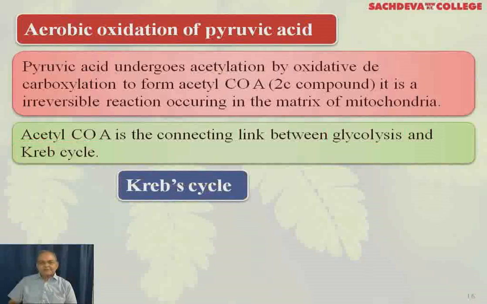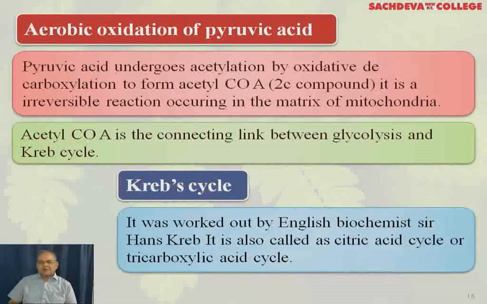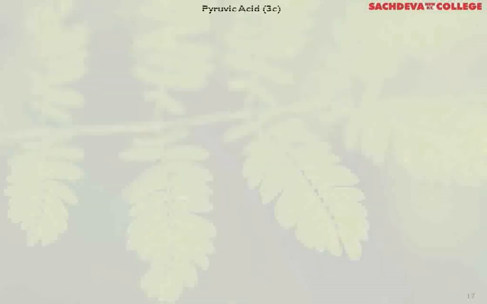Now let us take up the Krebs cycle. It was worked out by an English biochemist, Sir Hans Krebs. It is also called the citric acid cycle or tricarboxylic acid cycle. Now we start with the Krebs cycle, pyruvic acid. Pyruvic acid is converted into an unstable compound, that is acetyl coenzyme A. Here you will see NAD is reduced to NADH2 and CO2 is evolved.